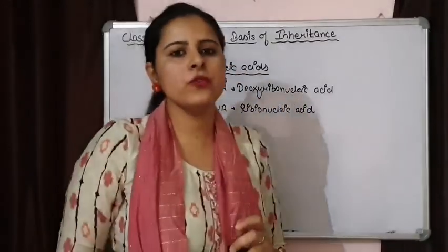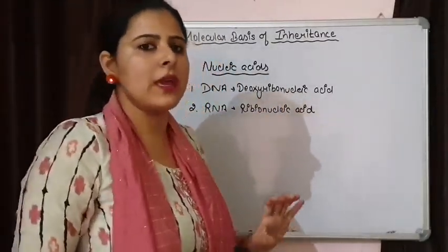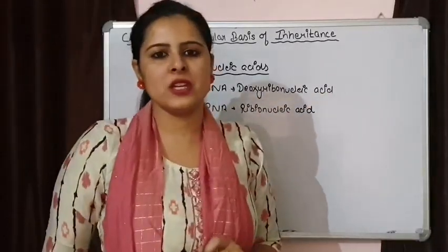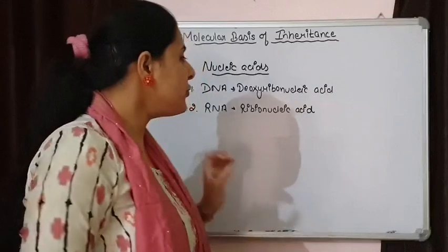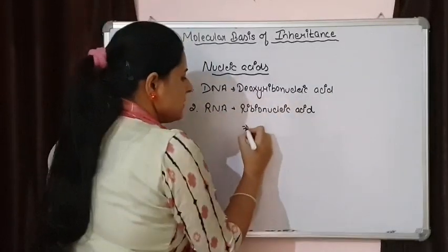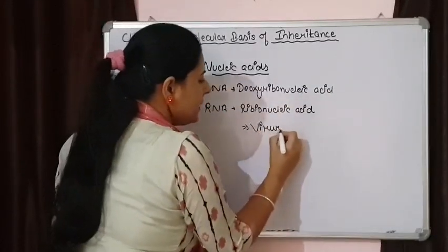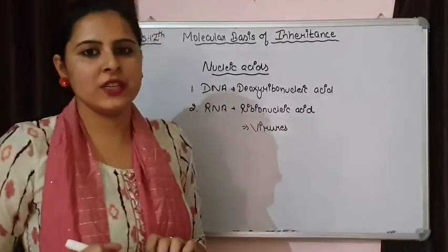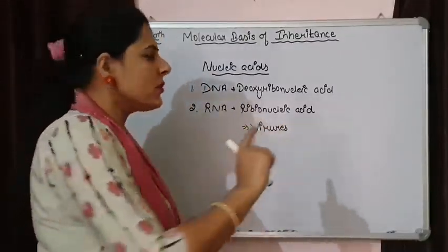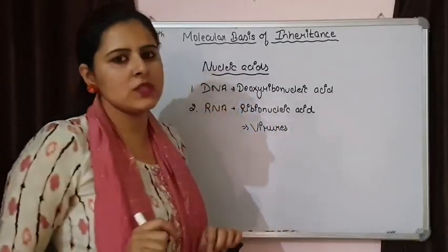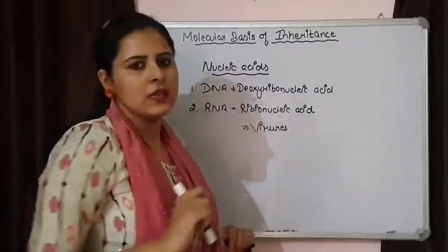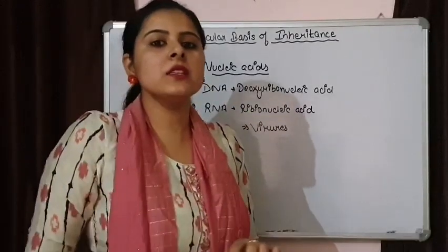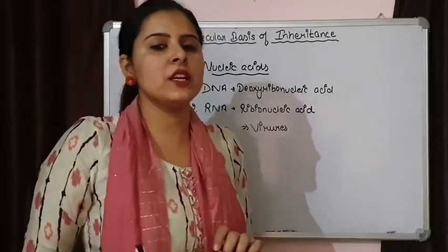In majority of the organisms present on Earth's surface, DNA is acting as the genetic material. While in few organisms like RNA viruses, they are having RNA as their genetic material. So our most important genetic material that is present in most of the organisms is DNA, and we will talk about DNA. How did scientists find out that DNA is the genetic material?